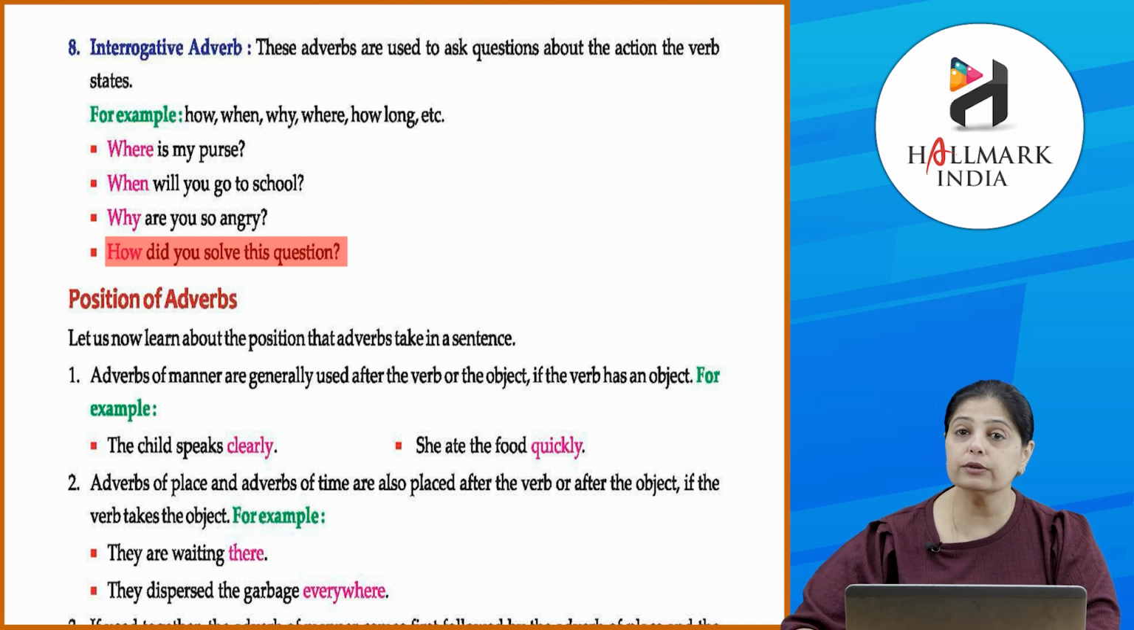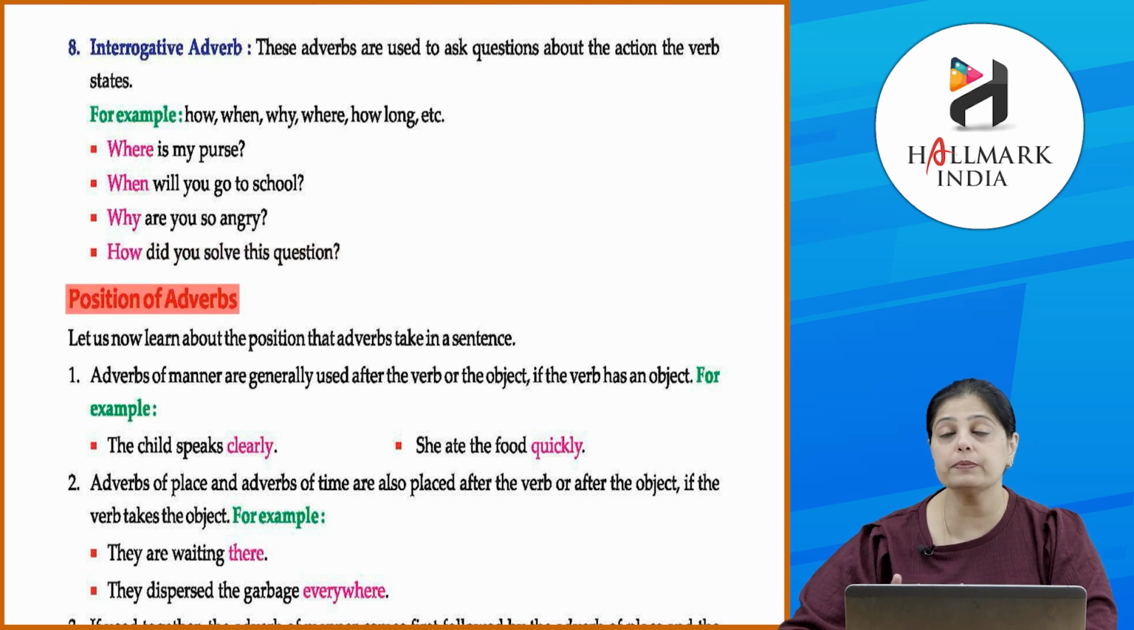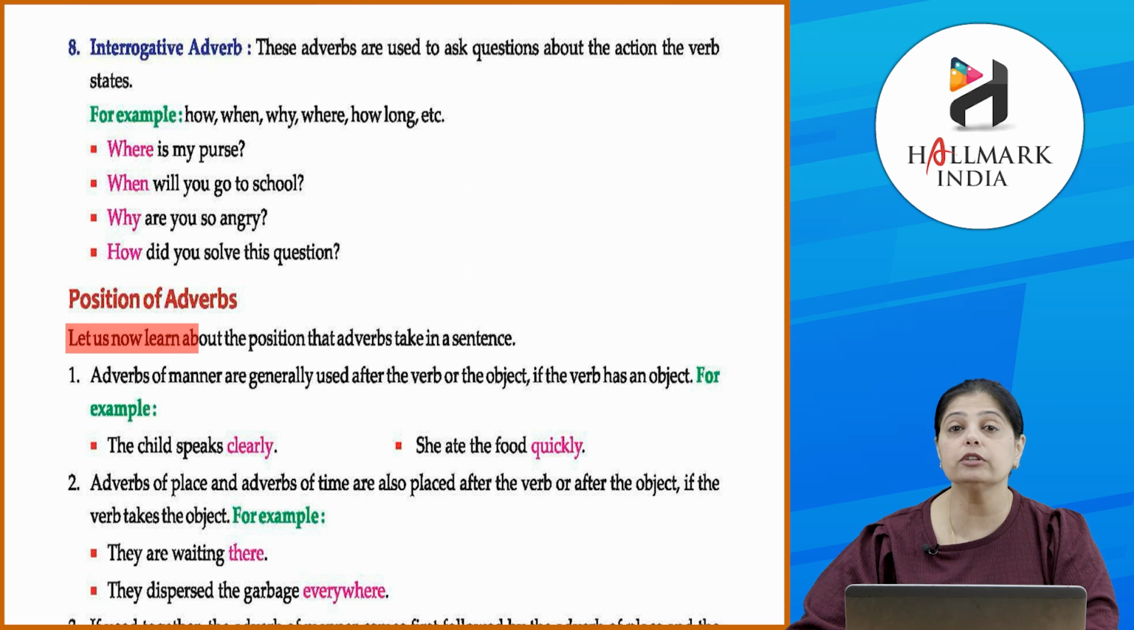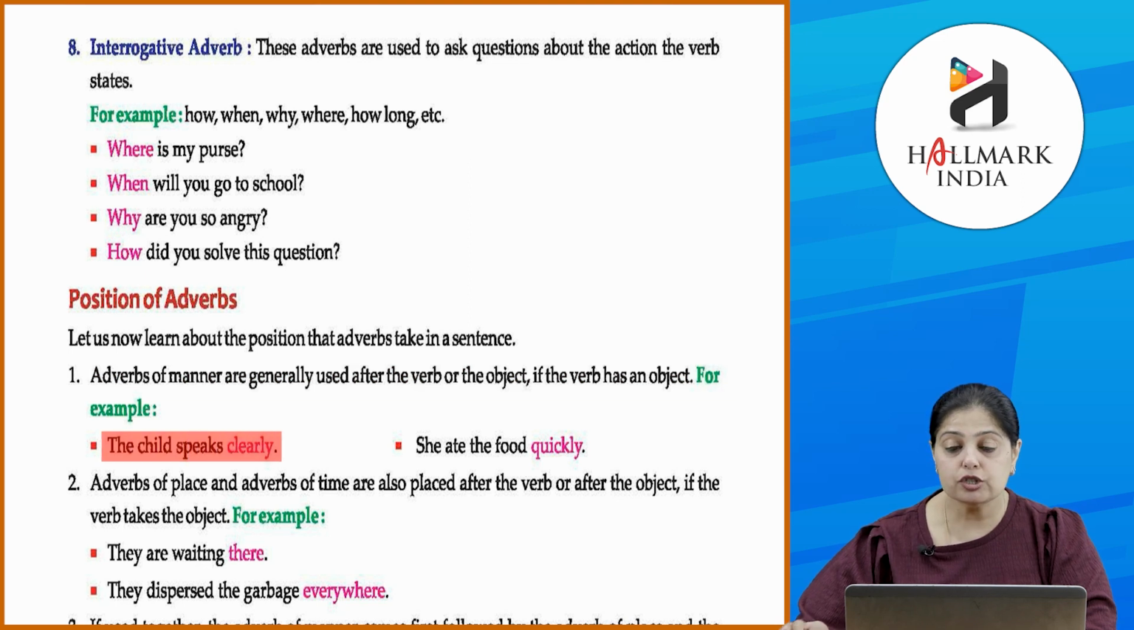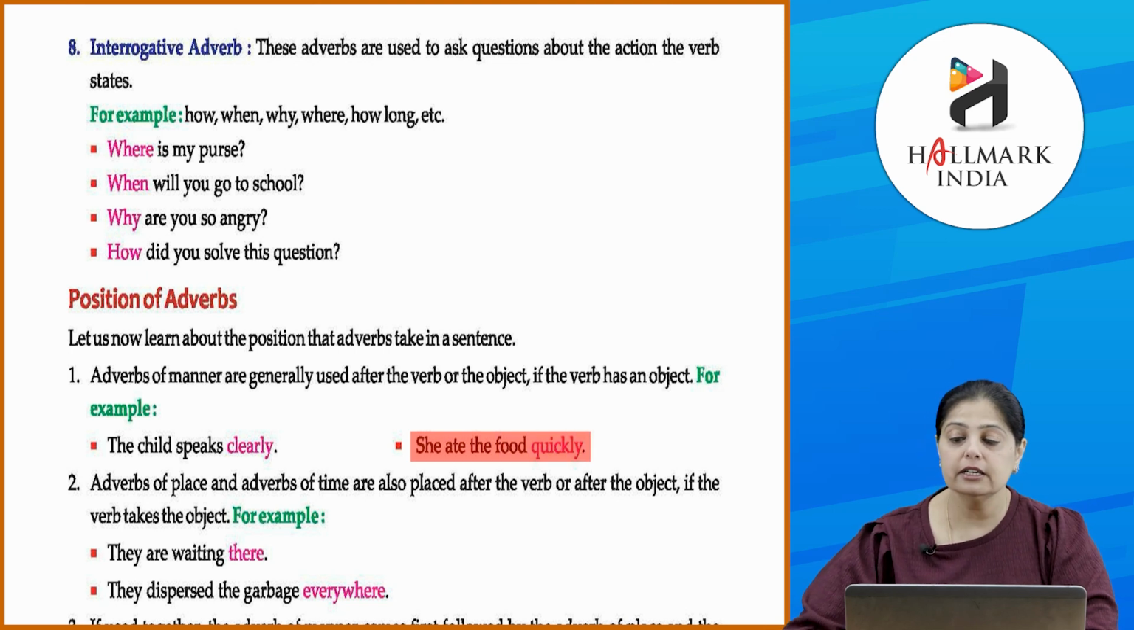Okay, now let's look at the position of adverbs. Okay, देखते हैं कि adverbs की position कहाँ होनी चाहिए and how it takes the position. Let us now learn about the position that adverbs take in a sentence. First, adverbs of manner are generally used after the verb or the object, if the verb has an object. Okay, for example, the child speaks clearly. So, ये clearly जो है, it is after the verb. Okay, speaks. She ate the food quickly. Ate quickly. Clear? So, ये आता है after the verb or the object.